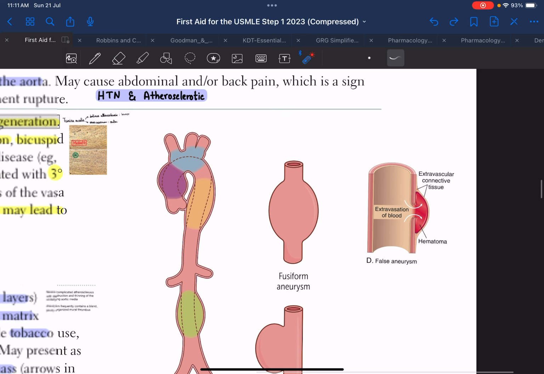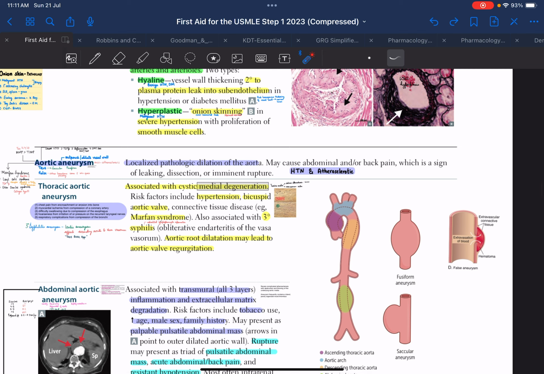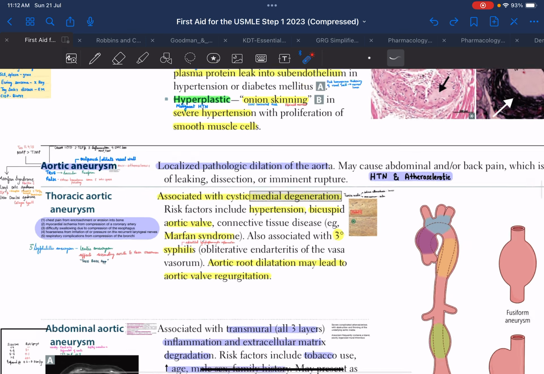How will we clinically differentiate a true aneurysm from a false aneurysm? There would be an extravascular pulsating hematoma which is communicating with the intravascular space, unlike a true aneurysm where such a thing will not be observed.